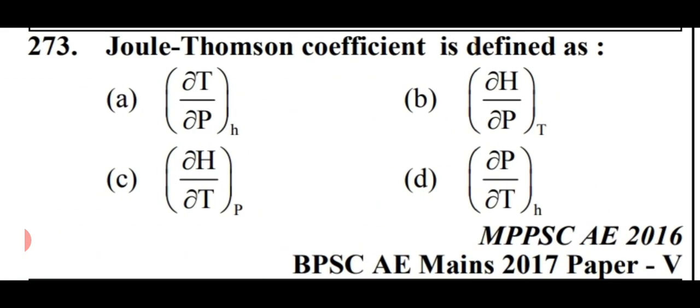Next question is Joule-Thomson coefficient is defined as. So friends, Joule-Thomson coefficient is defined as dou T by dou P at constant enthalpy. So friends, option number A is right here, dou T by dou P at constant enthalpy. Option number A.